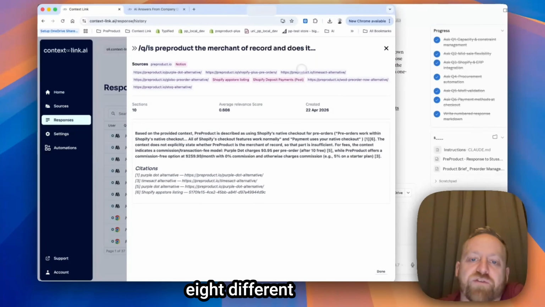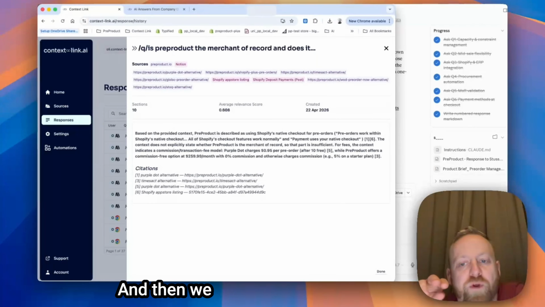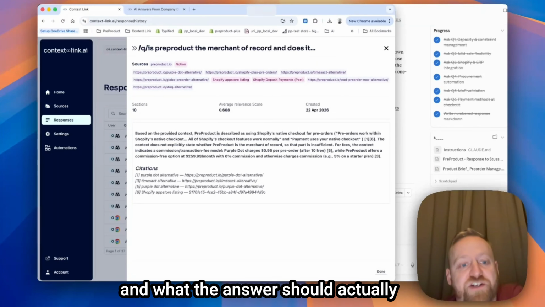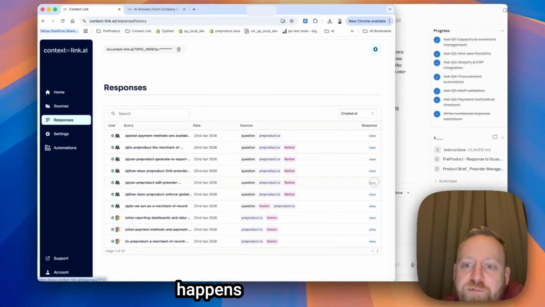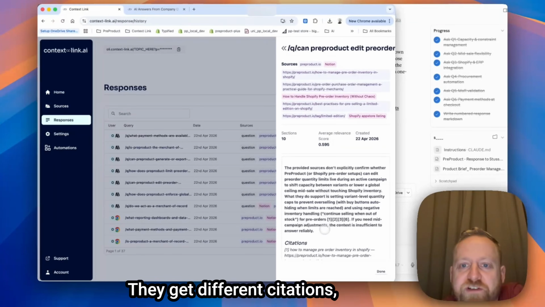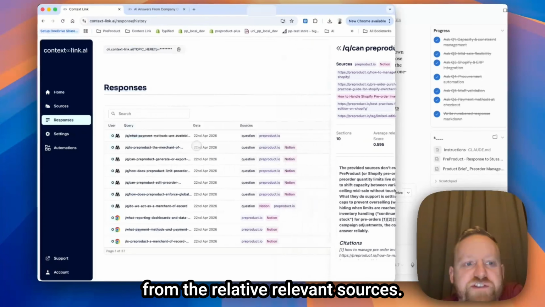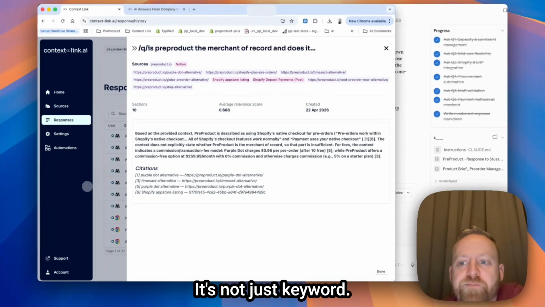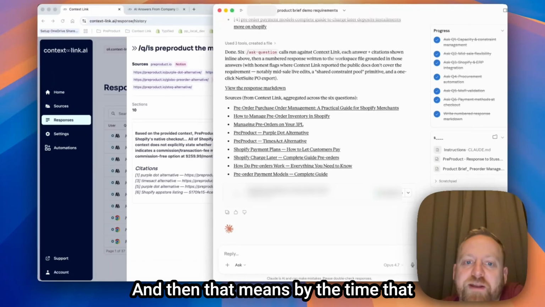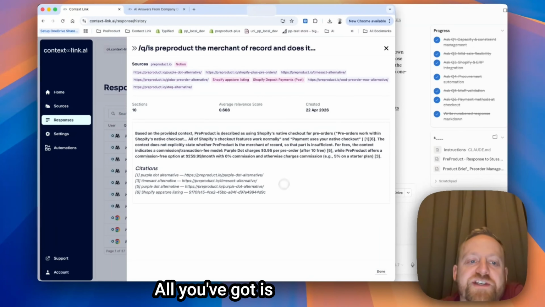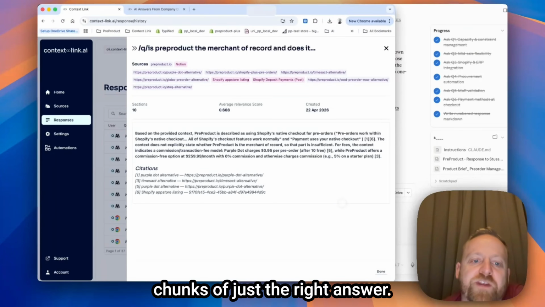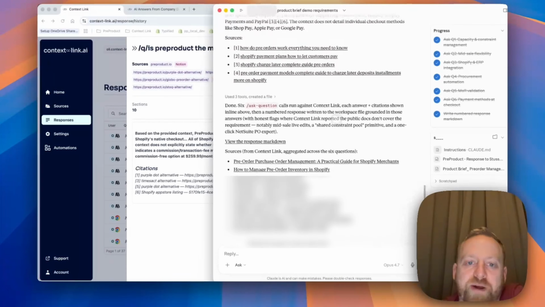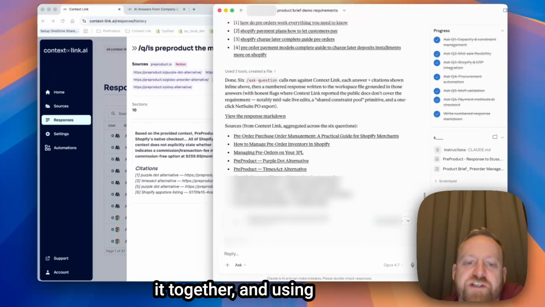So it looks like 7 or 8 different articles. And then we pass it to this lightweight AI, which will figure out which sources to use and what the answer should actually be. And we can see that happens with all of them. They get different citations. They'll pull from the relevant sources because all the context is embedded, so it's all understandable by meaning. It's not just keyword. And then that means by the time the answer makes it back here, all you've got is these compact chunks of just the right answer backed up by citations. So we know it's not hallucinating. And then Claude just needs to worry about the important part of stitching it together and using that data.